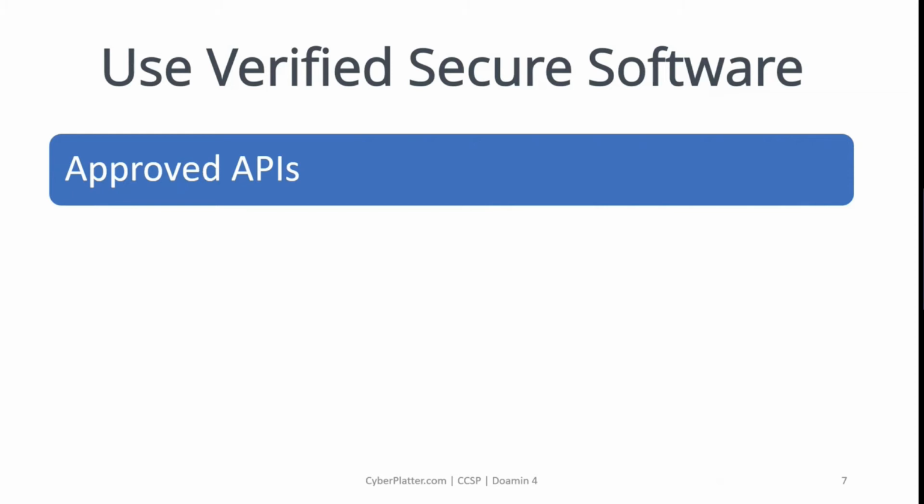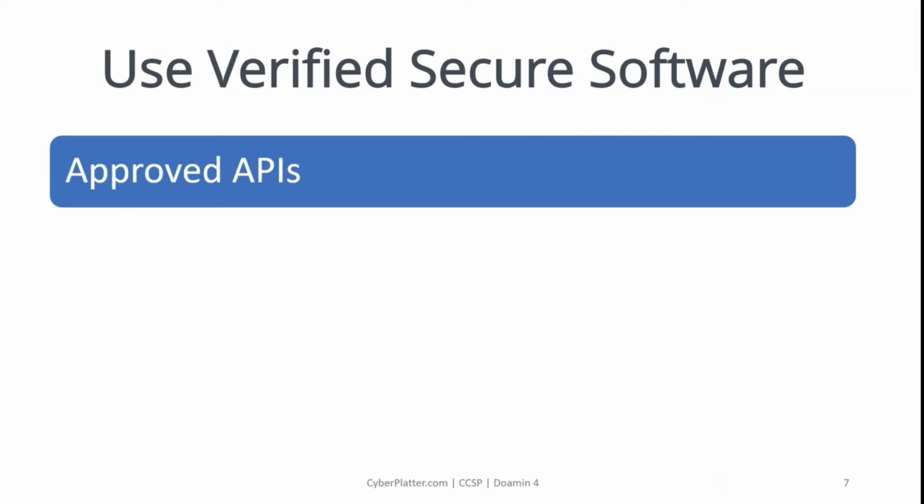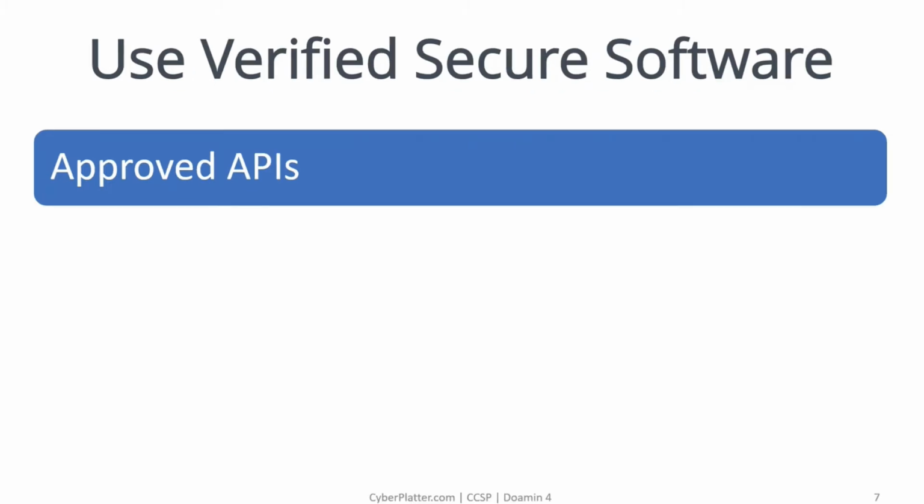Consumption of external APIs should go through the same approval process that's used for all other software being consumed by the organization. The cloud security professional needs to ensure that there is a formal approval process in place for all APIs. If there is a change in an API or an issue due to an unforeseen threat, a vendor update, or any other reason, the API in question should not be allowed until a thorough review has been undertaken to assess the integrity of the API in light of the new information.